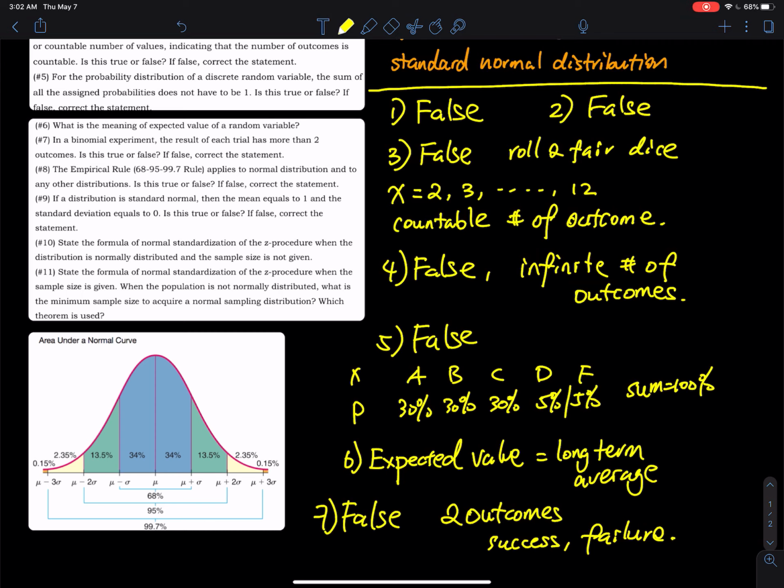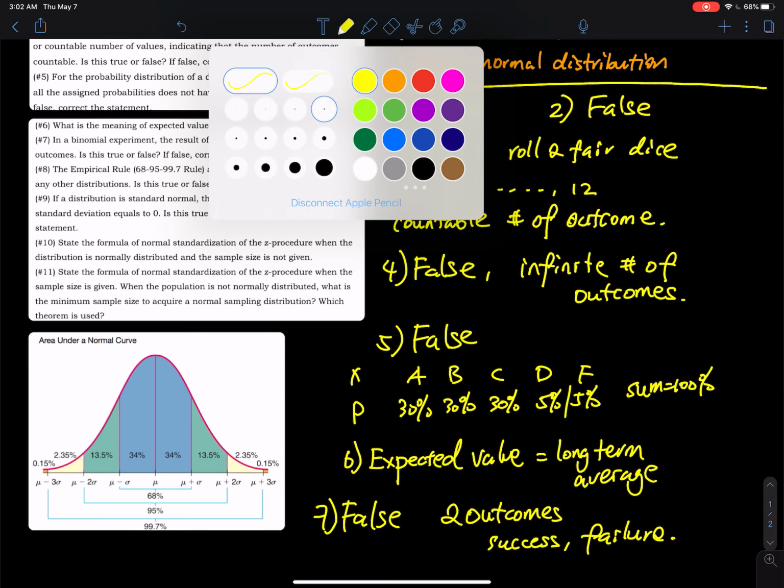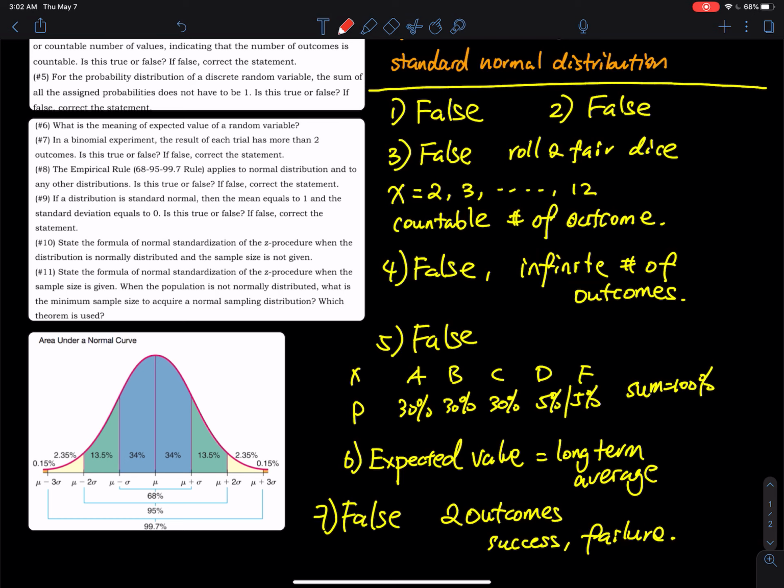Number 8, the empirical rule, which is in the picture, applies to normal distribution and any other distribution. Is this true or false? That is absolutely false. This empirical rule is for normal distribution only. So number 8 is false.